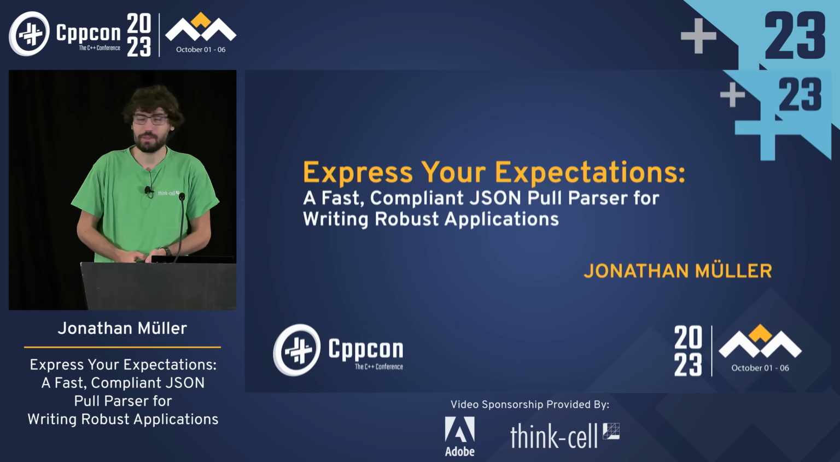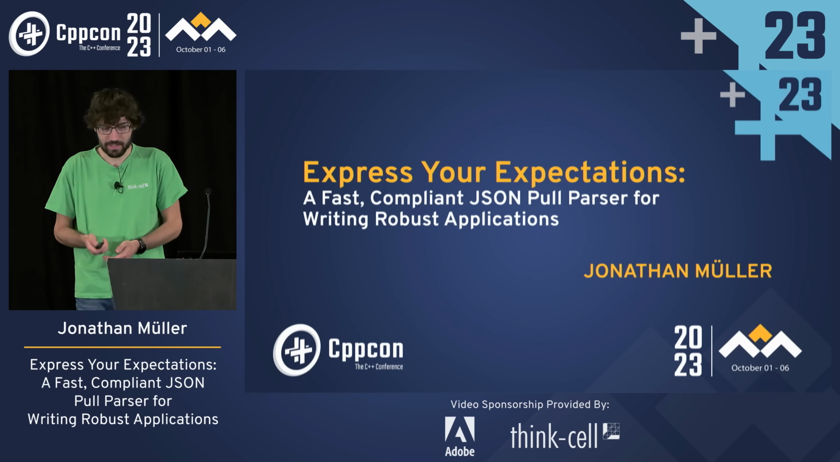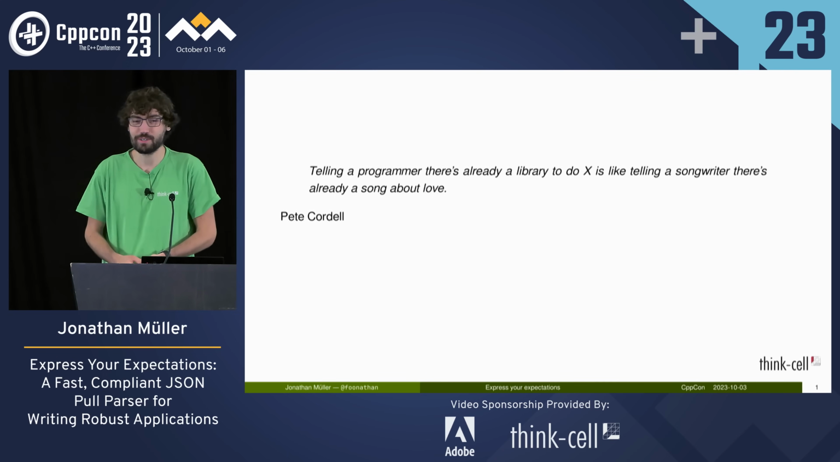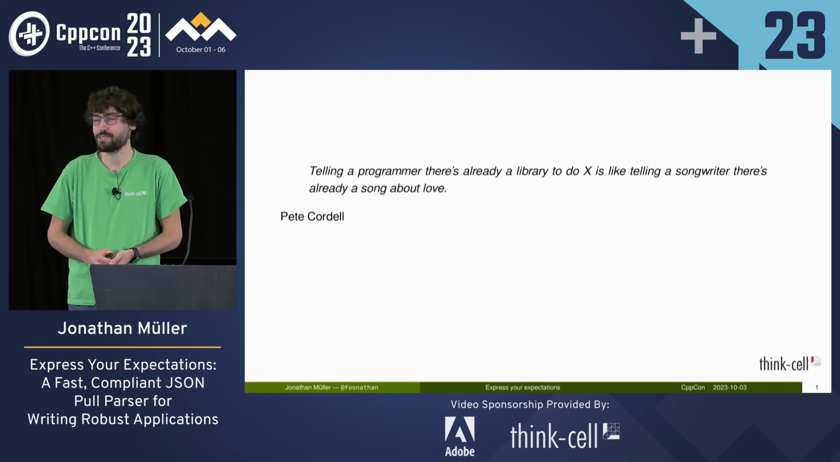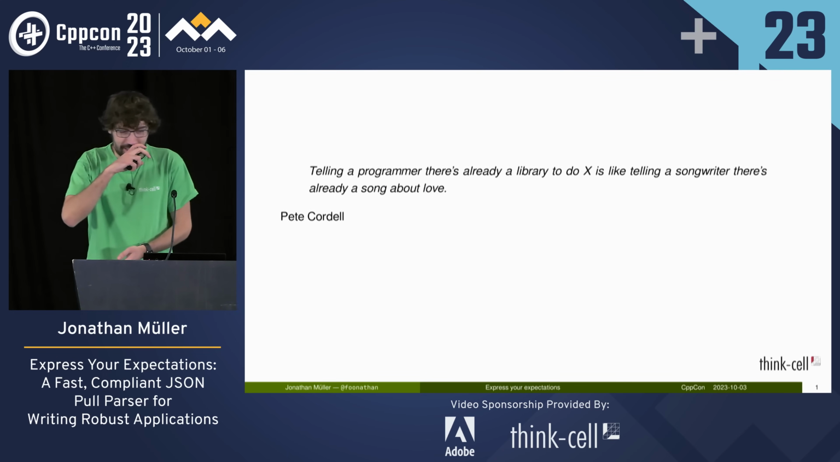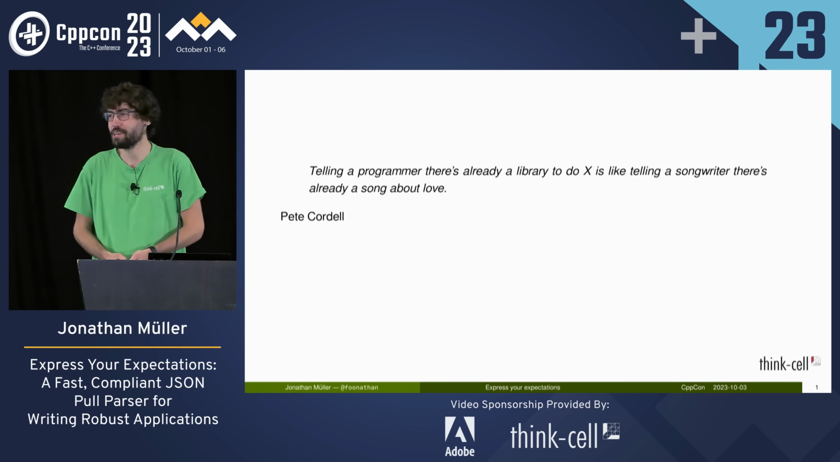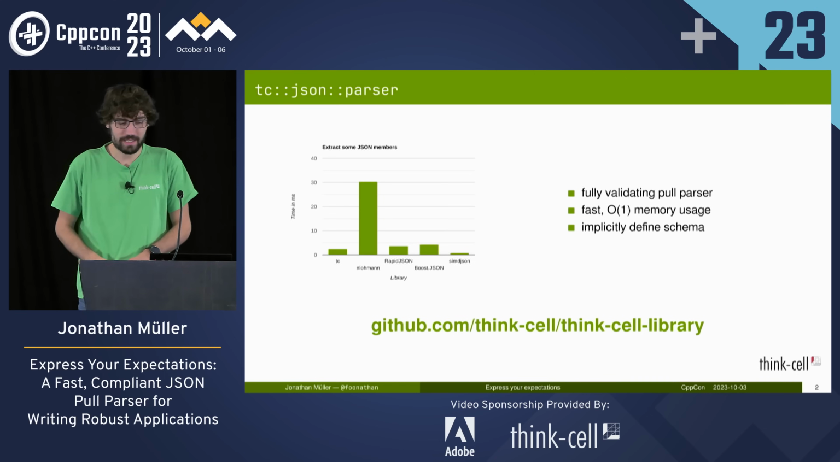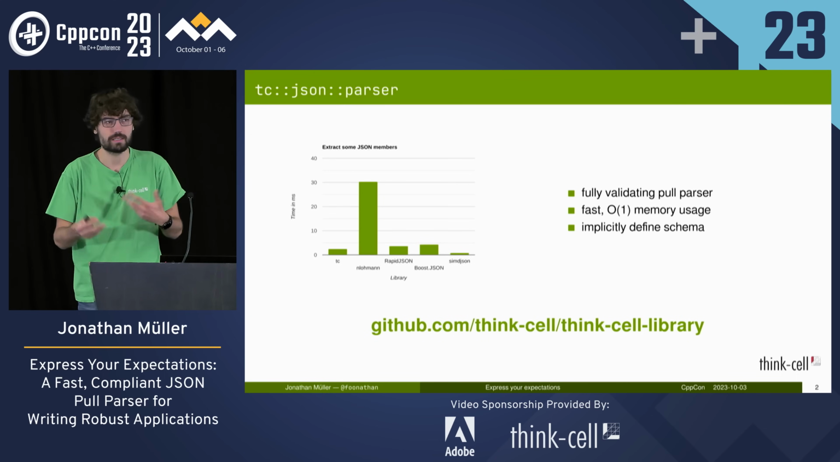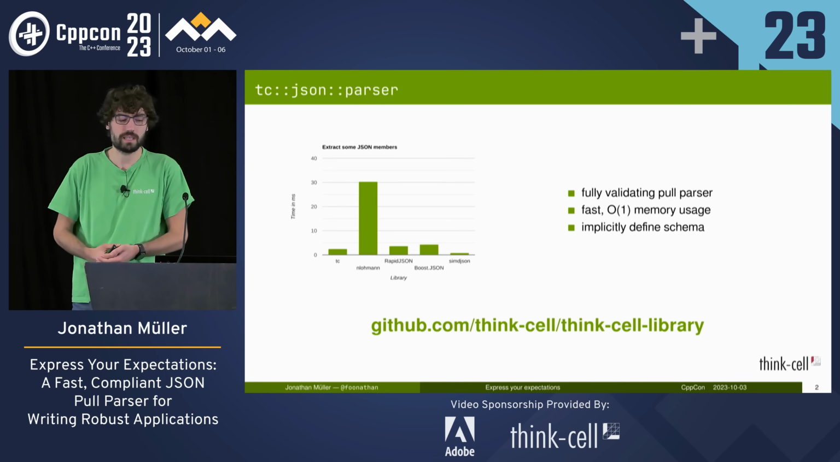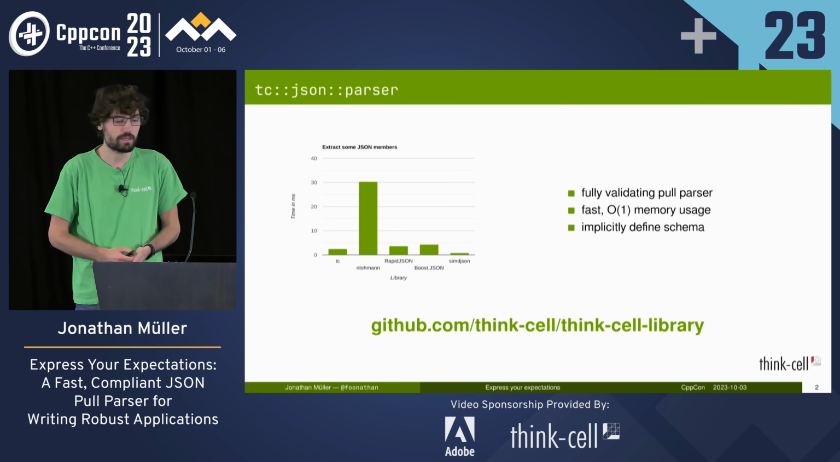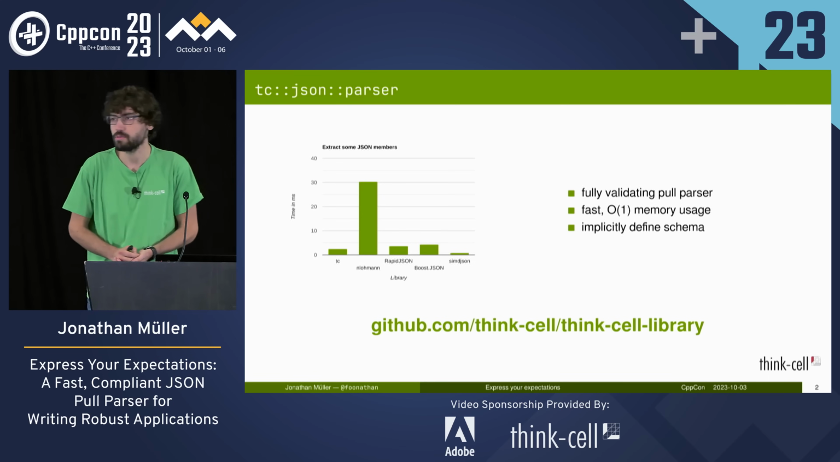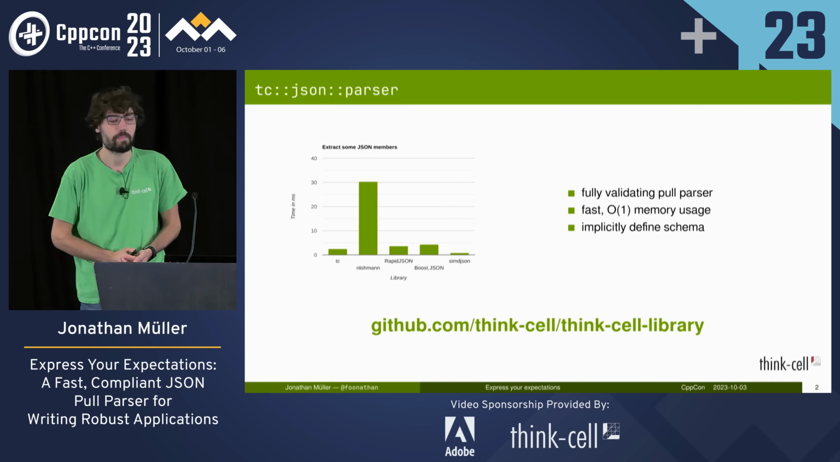And we want to turn, as usual, that JSON into our own data structure so we can work with that further. And while there are dozens of libraries out there to parse JSON, that hasn't stopped programmers before, right? Telling a programmer there's already a library to do X is like telling a songwriter there's already a song about love. So naturally, we wrote our own JSON library. It's on GitHub. We've got this boost-like extension to the C++ standard library on GitHub that we use in our product. And as part of that, I've recently open sourced our JSON parser.